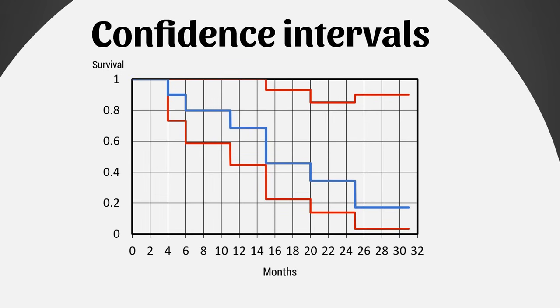When you create a Kaplan-Meier curve in a statistical package, it won't just give you the curve. So there's the blue curve that we just created. It'll also give you what's called confidence intervals. And this might be a 95% confidence interval for the survival curve.